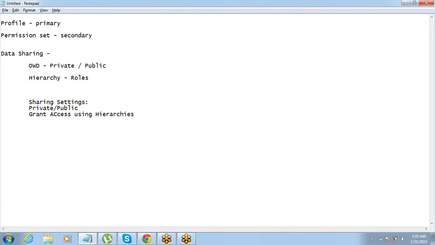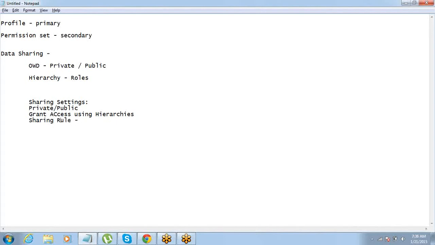Valid requirement. The company wants me to look after Sai Krishna's accounts and opportunities because he's not in the company for 2 weeks. He's on leave. Then what will we do? What do we do at that point of time? The data is already private. I am not even Sai Krishna's manager that I can see his data. So here we have to define a special rule for giving this kind of access.